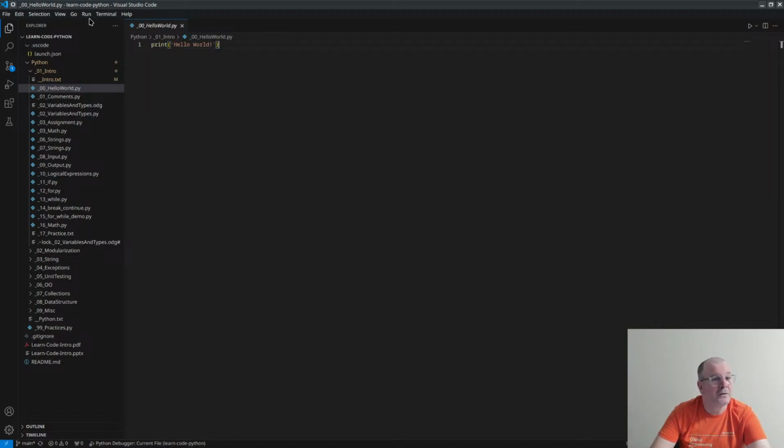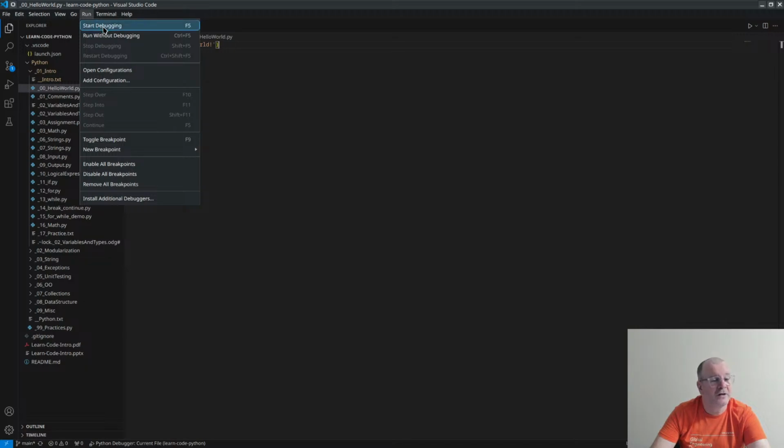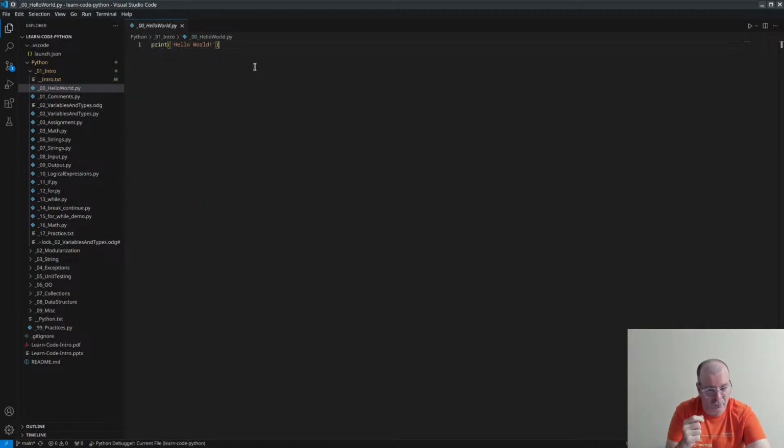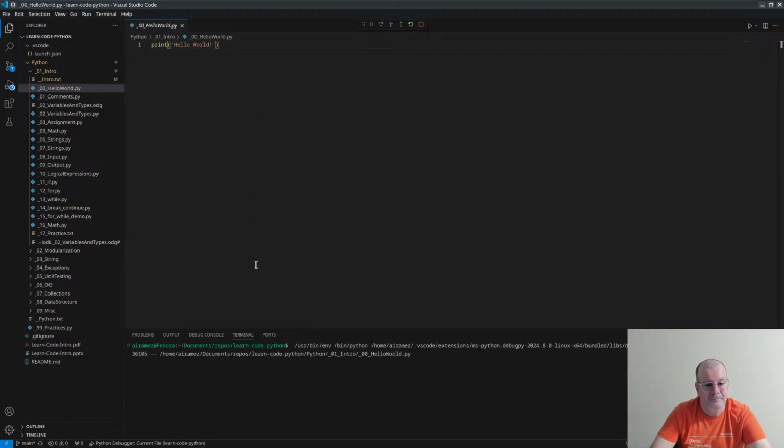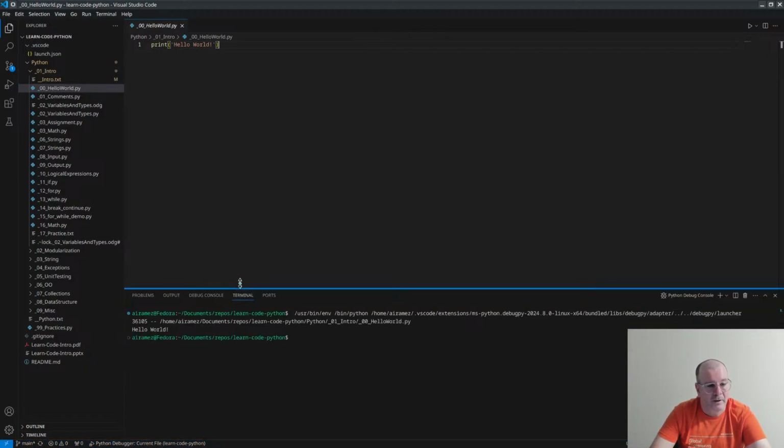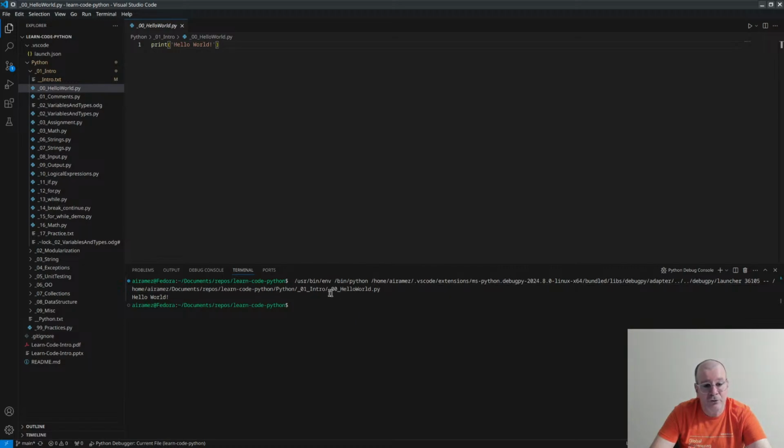And I can go here, run, and I can say start debug, that is F5, or run without debug. For me, as we'll be debugging a lot, debugging is when we run our program so that we can go step by step and see what is going on. If I press F5 right now, I see here in the console the execution of this program. Pay attention that we can see here that actually you are running bin, Python, and then all this to run this program.